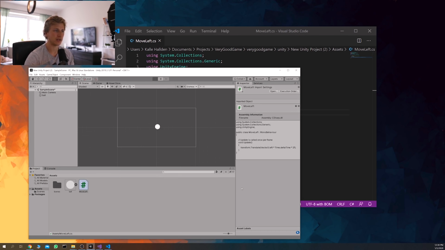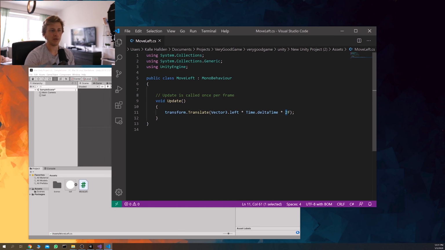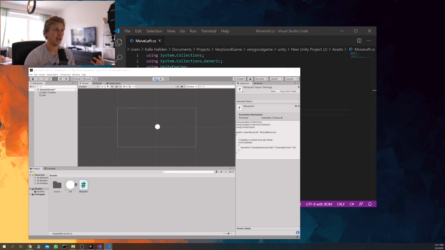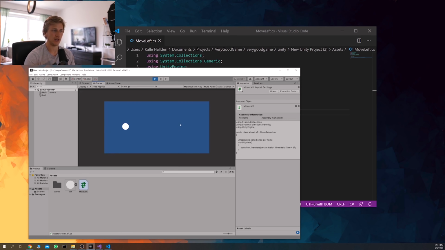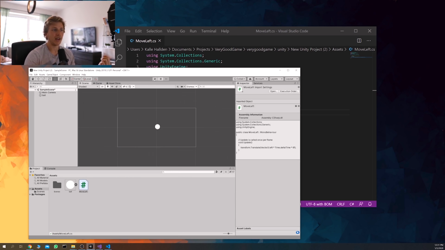Okay, there's no errors. If we run it, the object starts moving to the left. So that works. That's kind of how you make an object move. We can make it move faster if we just increase this number. Let's say that we increase it to 6, save it, and then we press play. And as you can see, it moves a little bit faster.